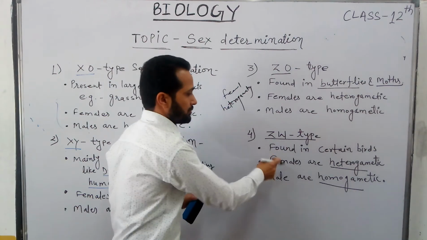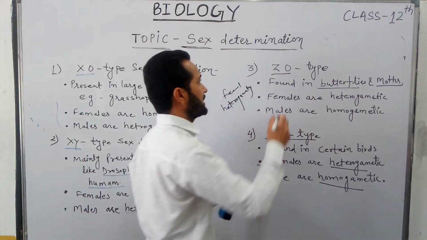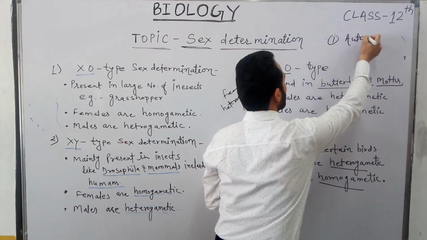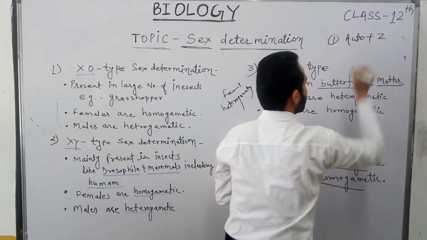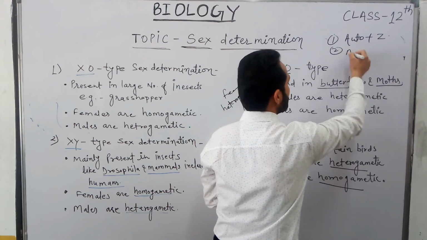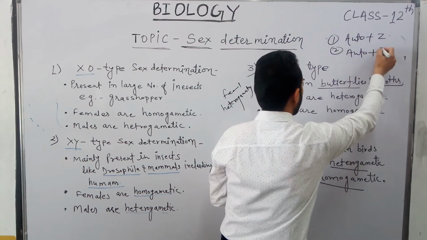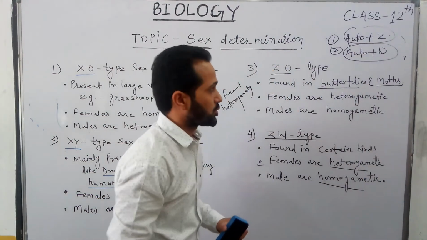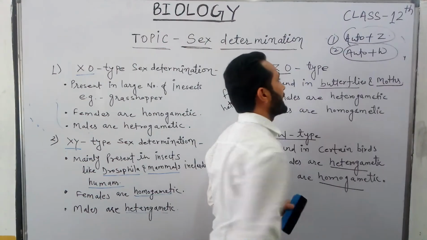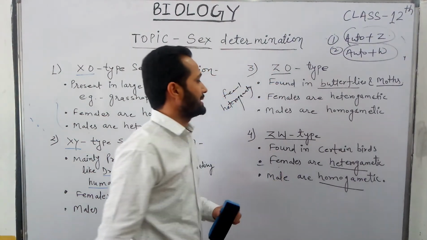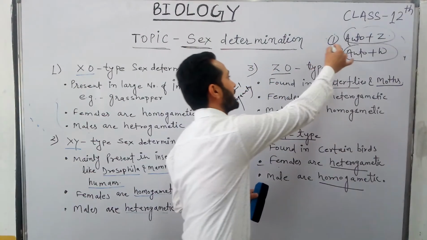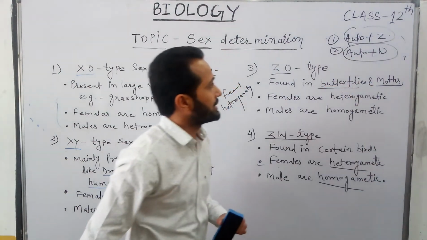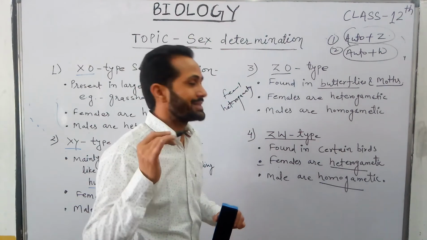Females produce two types of gametes: one contains autosomes plus Z sex chromosome, and the other contains autosomes plus W sex chromosome.